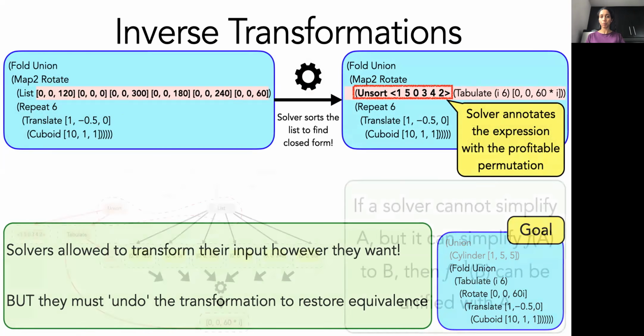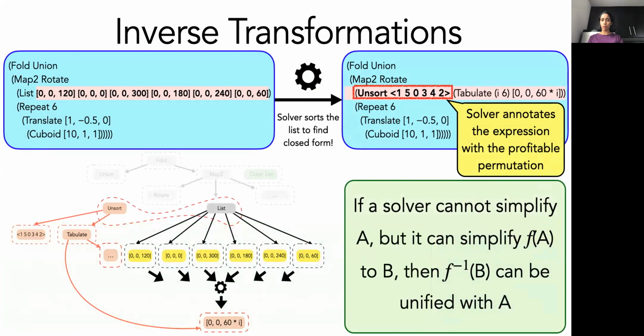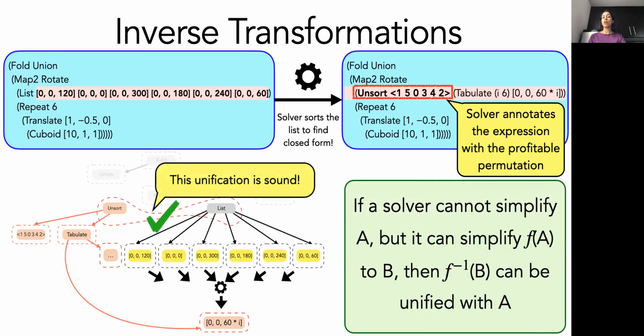So from the E-graph's point of view, what this means is that now a new unsort expression is introduced in the E-graph, and crucially, the original list of parameters is unified not with the tablet expression, but with this new unsort expression, which wraps the tablet expression. Now, since the solver undid the transformation with this unsort expression, this unification is now back to being sound.